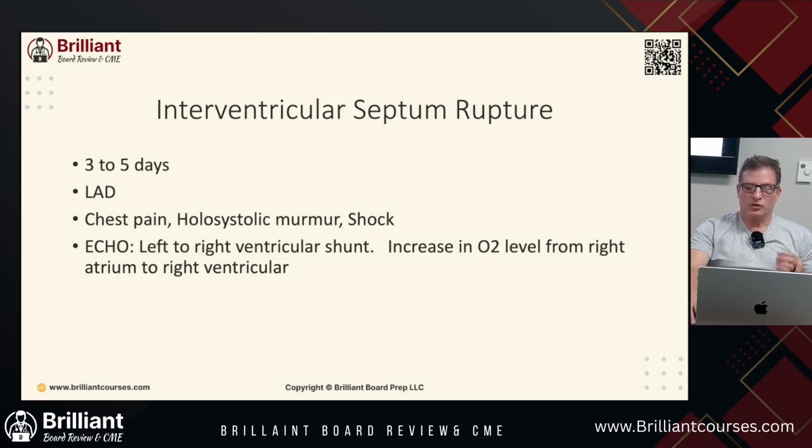So echo will show a left to right ventricle shunt. So it's going between the ventricles. Your septum is between the ventricles, and you're having basically a rupture between there, and you have a hole, and it's going between that. So you have increased oxygen level in the right atrium to the right ventricle.